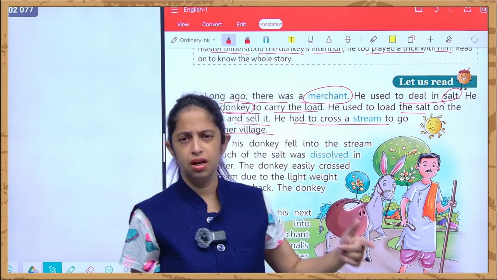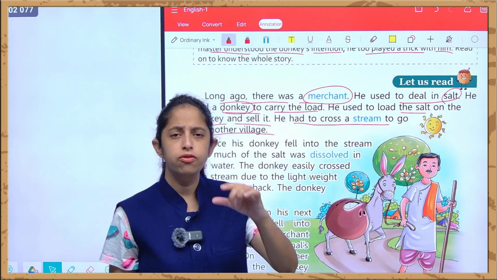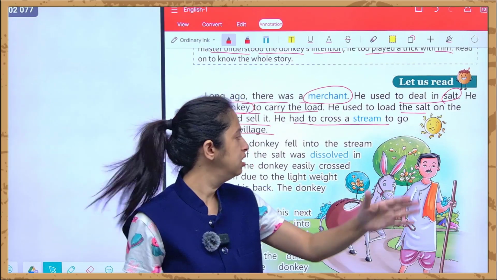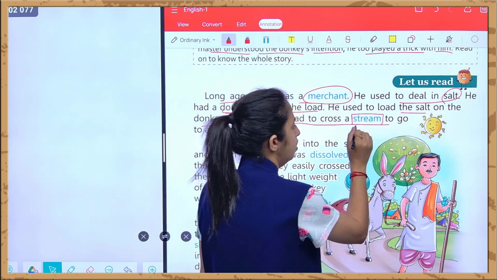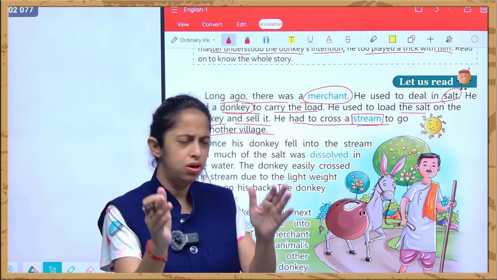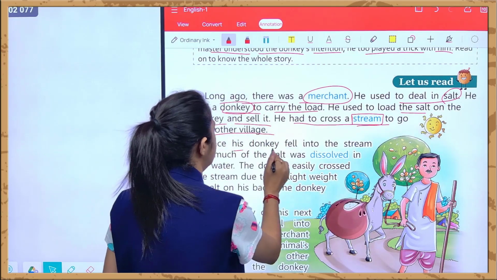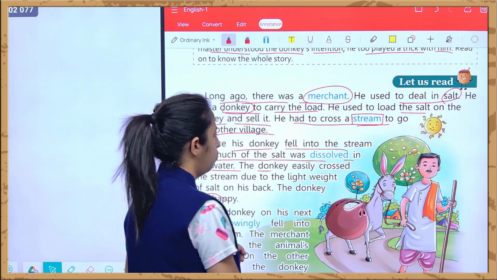दूसरे village में जाने के लिए. See, "another" is written because he has to go from one village to another village, and in between the way there is a stream. Stream is basically a small river, बहुत ही छोटी सी river. And once his donkey fell into the stream and much of the salt was dissolved in the water.